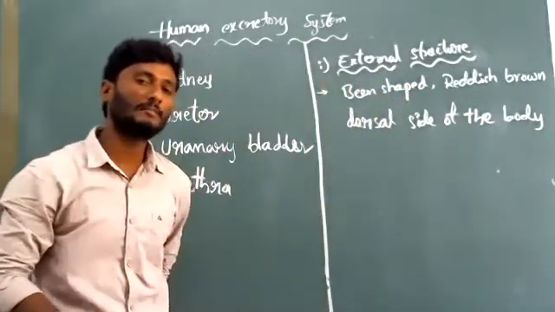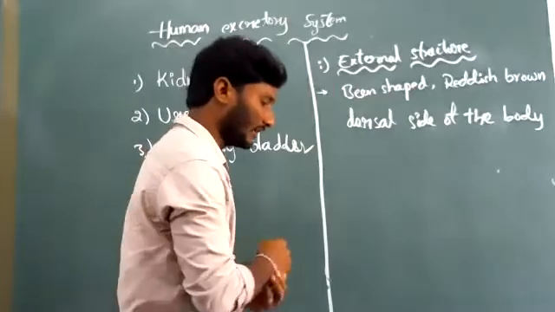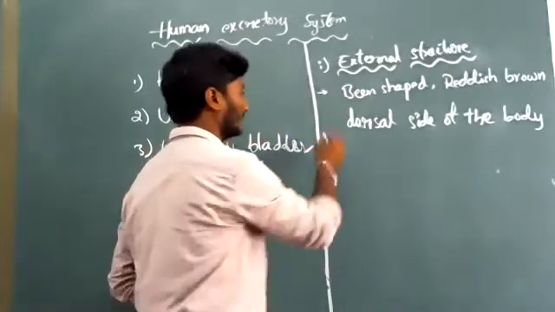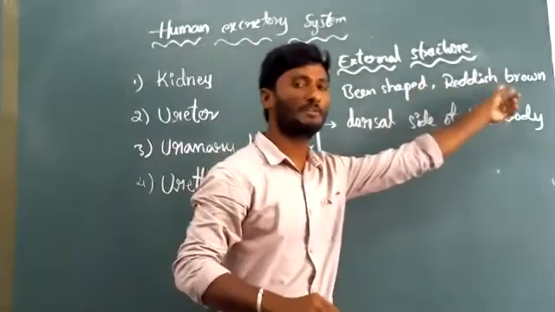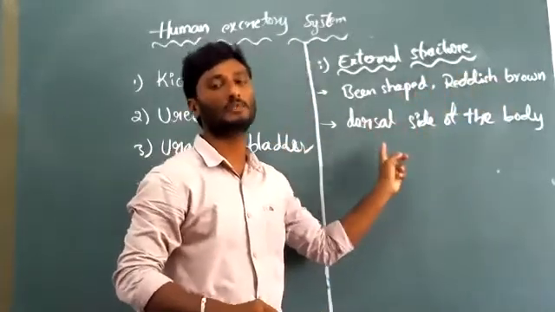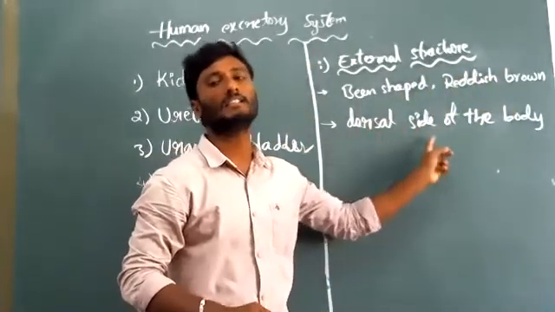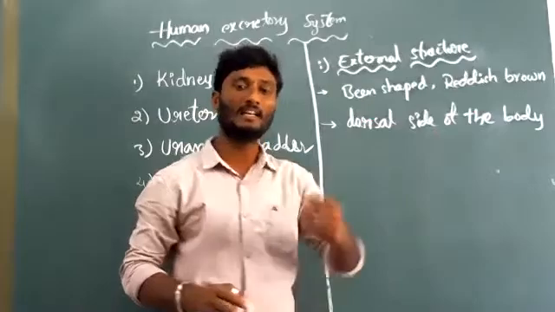Bean-shaped, reddish brown, and located on the dorsal side of the body.